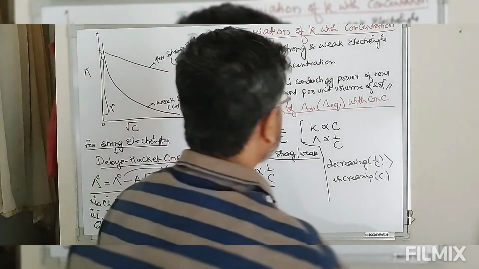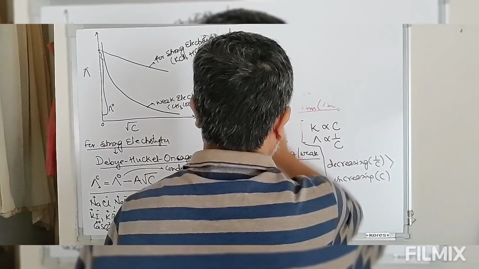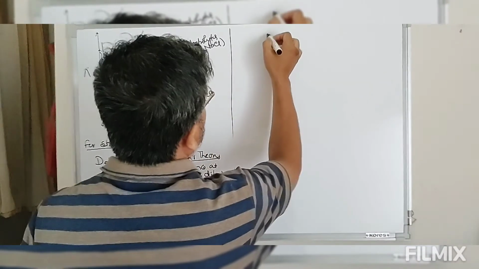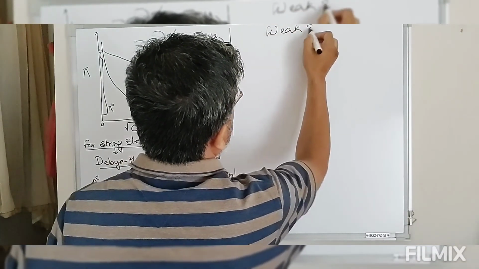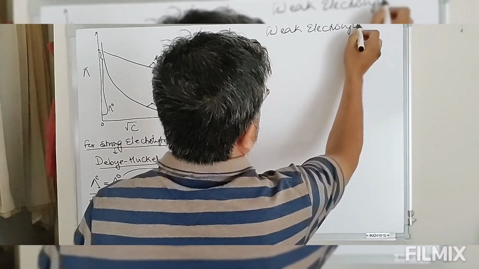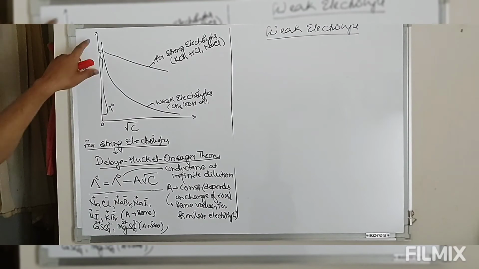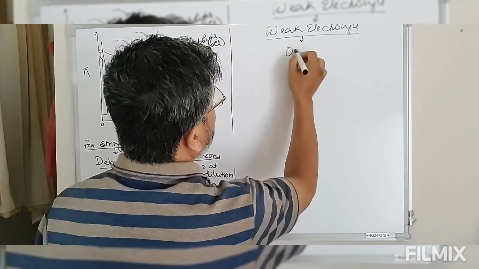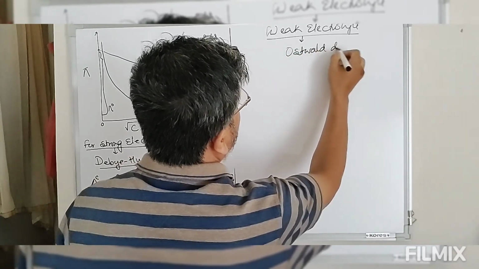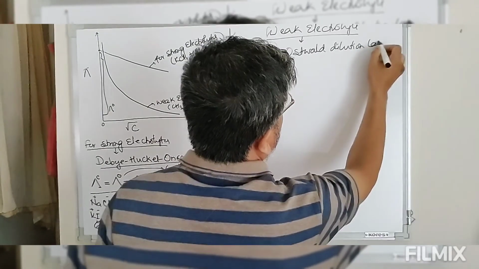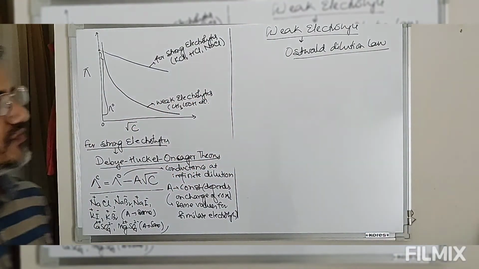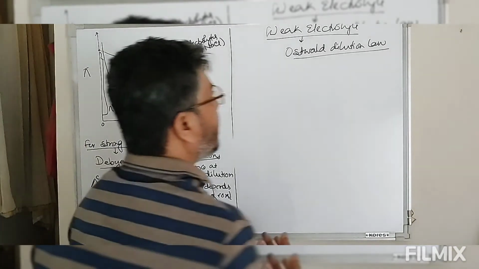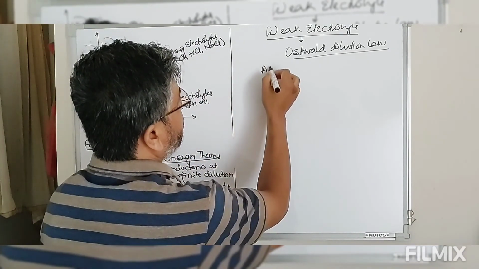Now for weak electrolyte, this variation of the weak electrolyte is explained by a theory known as Ostwald dilution law. Ostwald dilution law that we have discussed in 11th class, that is chemical or ionic equilibrium. So now suppose we have a weak electrolyte AB.